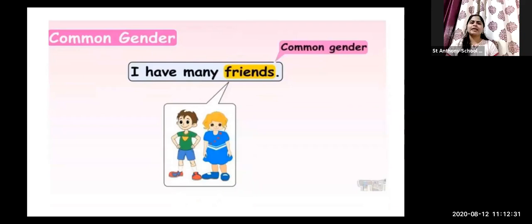I have many friends. You may be able to see that the word friend is highlighted, right? Why is it highlighted? Because that particular word denotes the common gender. Common gender noun. So the common gender noun, I have many friends. So if I say I have many friends,